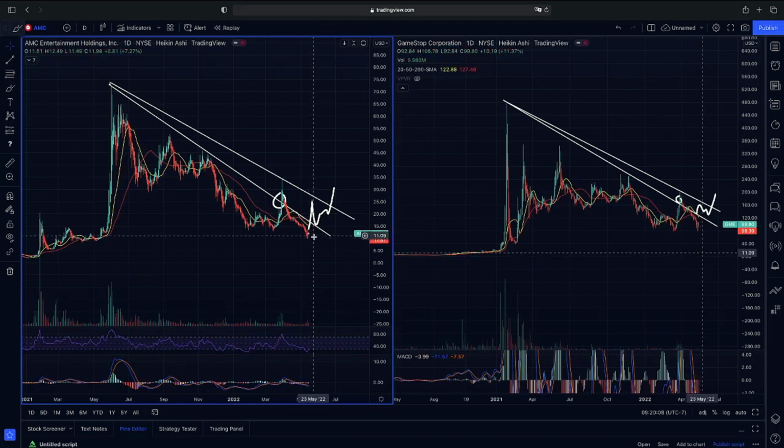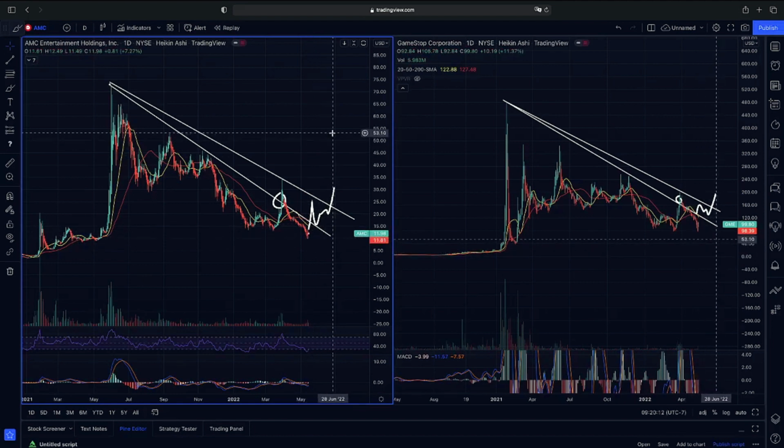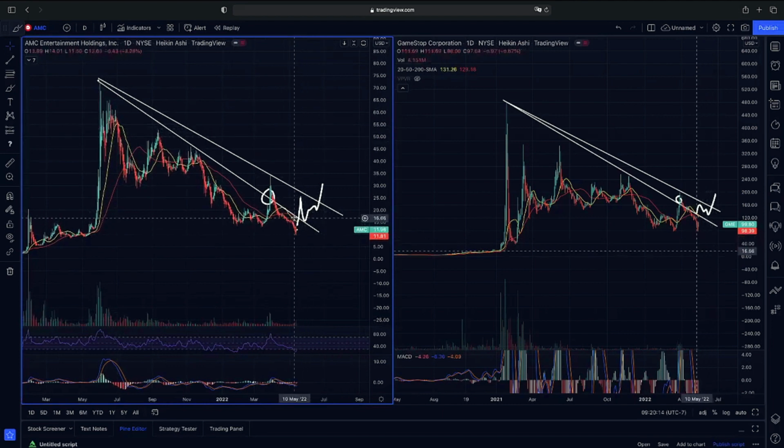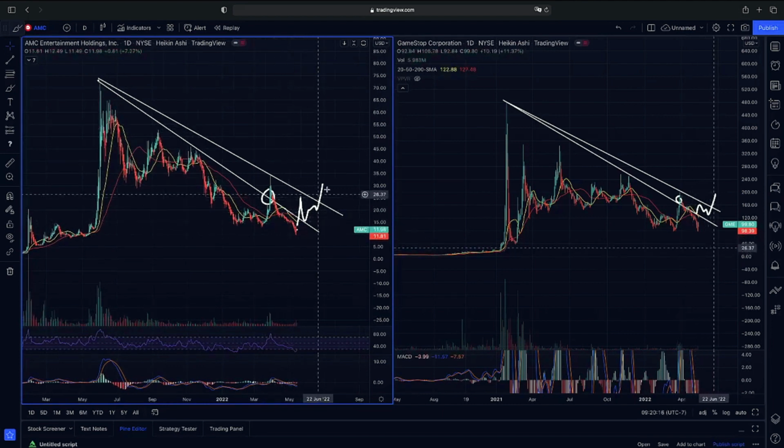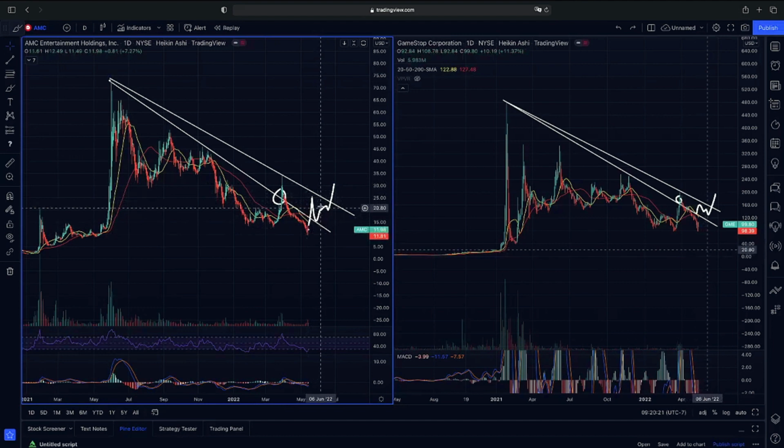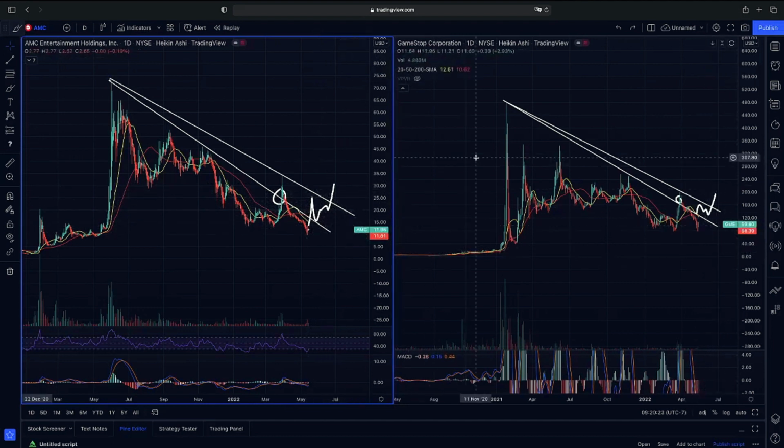If we do drop down below $9 here on AMC, I definitely would be careful. We could continue on lower if we do continue on below $9 here on AMC. And again, just watching that 20-day moving average crossing back over the 50 and then looking to see what range we are within at that point is what we'd be looking for here.